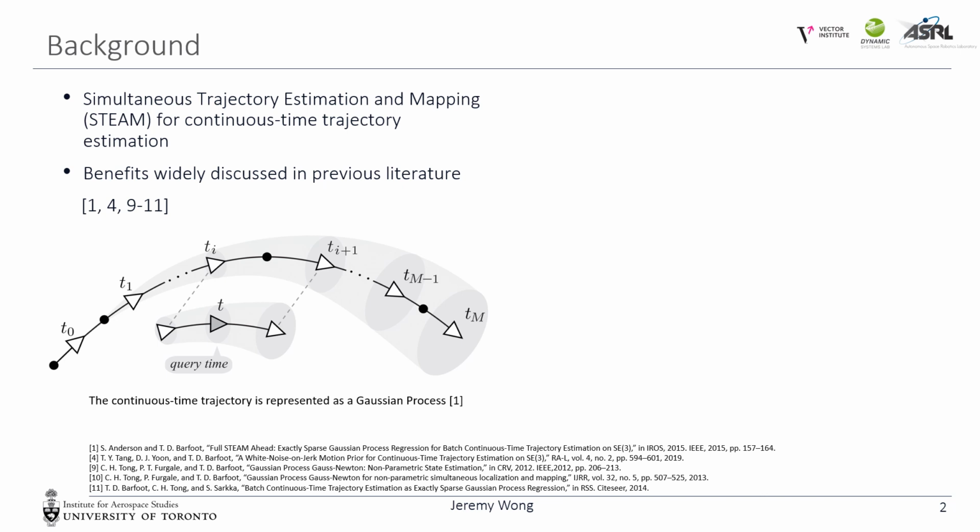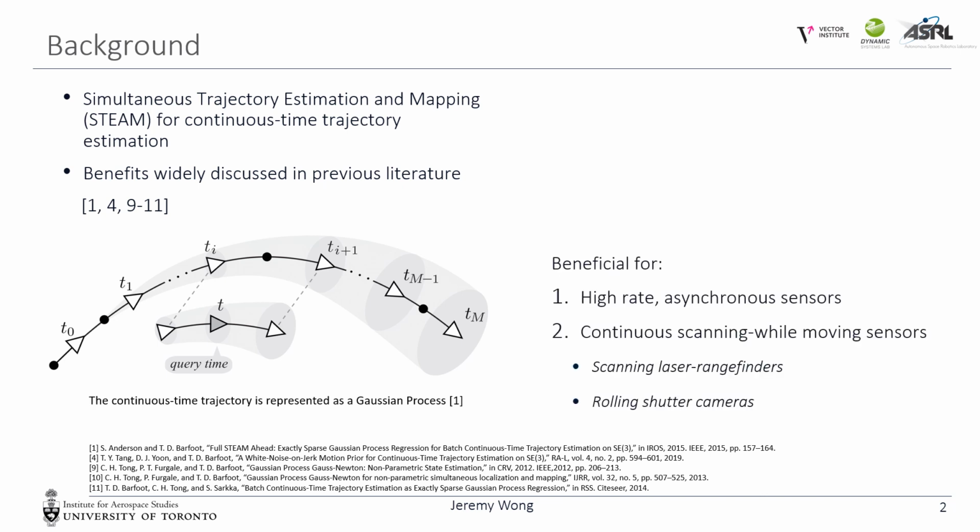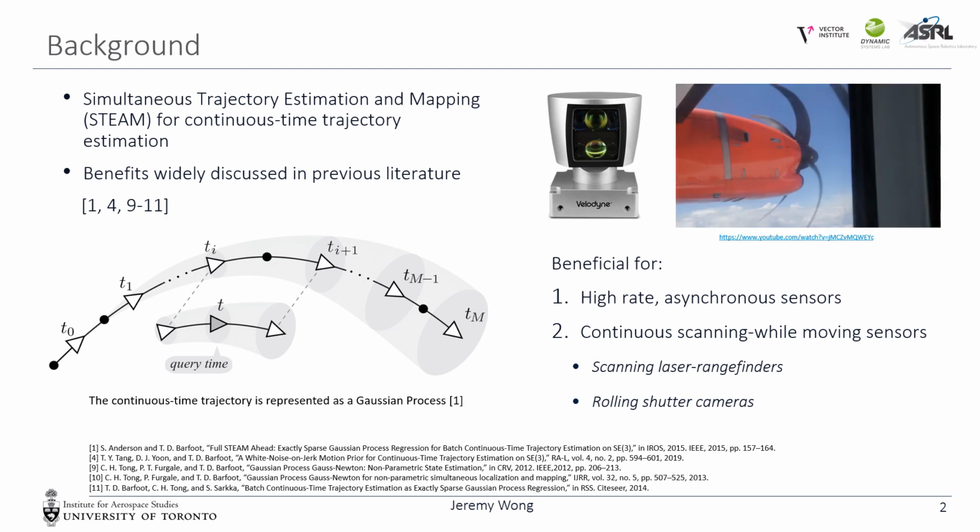Some examples include when using high-rate asynchronous sensors or continuous scanning while moving sensors, such as scanning laser rangefinders or rolling shutter cameras, where the pixels in a frame are not all exposed at the same time instant. This effect is demonstrated when taking a picture of a propeller rotating at a high speed. In a continuous time estimation framework, measurements can be incorporated at any time without introducing additional states at those measurement times or making ad hoc assumptions about smoothness.